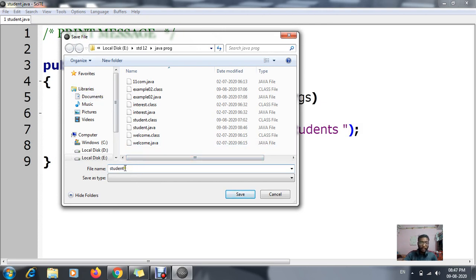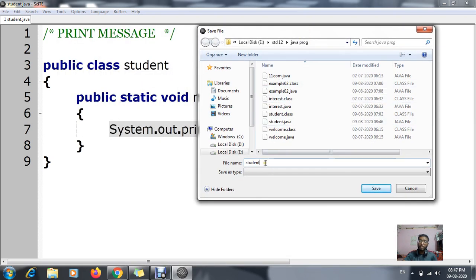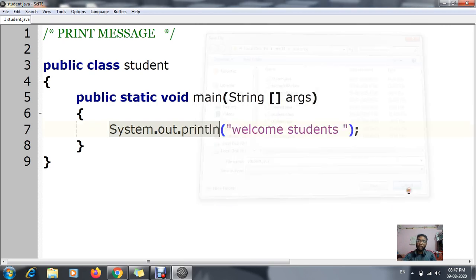Now file name, can you see this file name? This file name as well as the class name should be the same. That means you can see over here I have used public class student. Can you see? This same student should be my file name also. Class name should be my file name. The student I have used as a class name, the file name should also be student.java, and click on save button. That's it. Automatically your file will be saved.